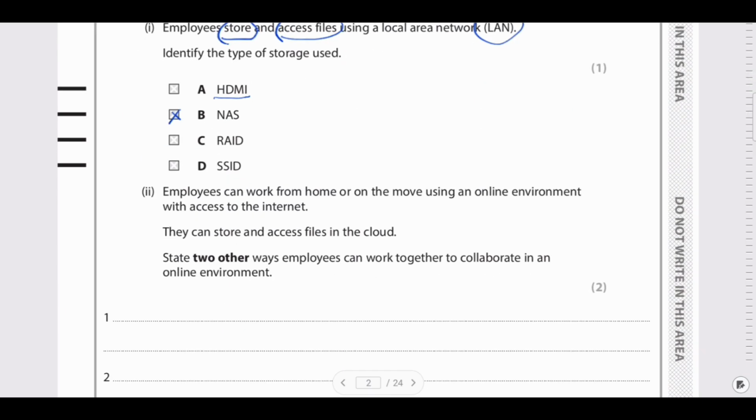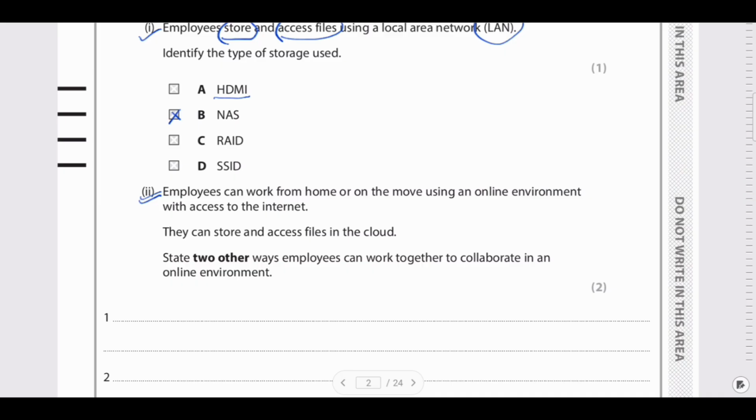Let's go for the next one. Employees can work from home or on the move using an online environment with access to the internet. They can store and access the files in the cloud. State two other ways employees can work together to collaborate in the online environment. Whenever they give Roman numerals 1 and 2 like this, the second question will be interlinked with the first one. So it's the same scenario.